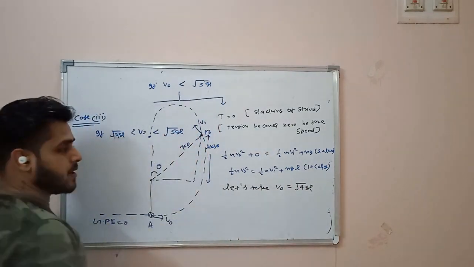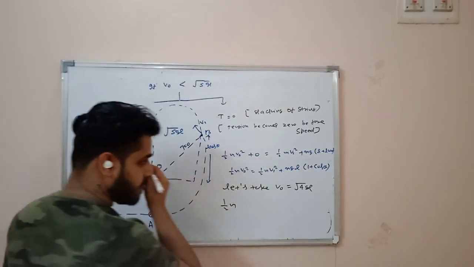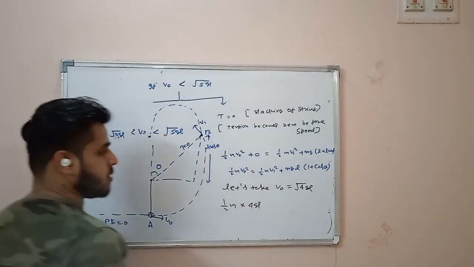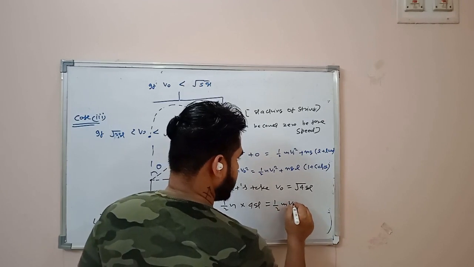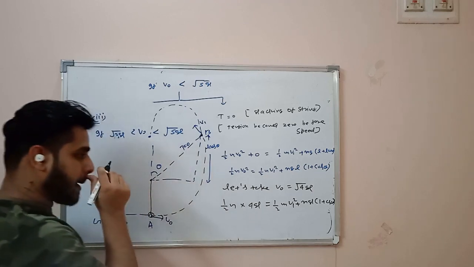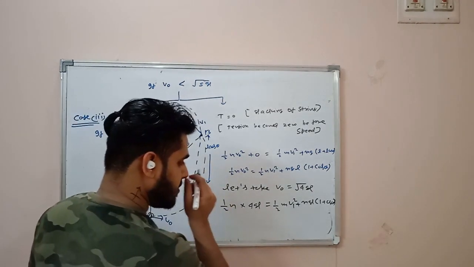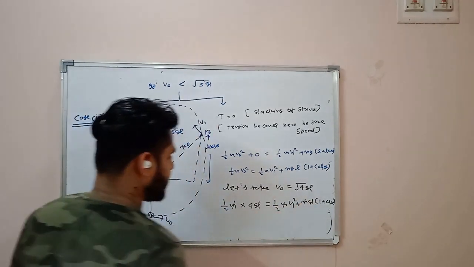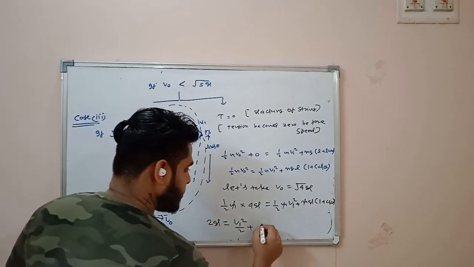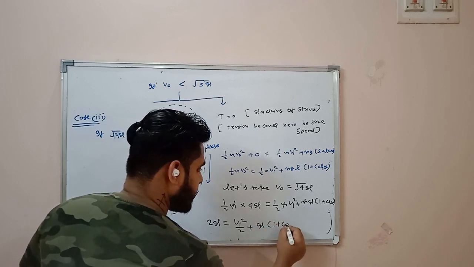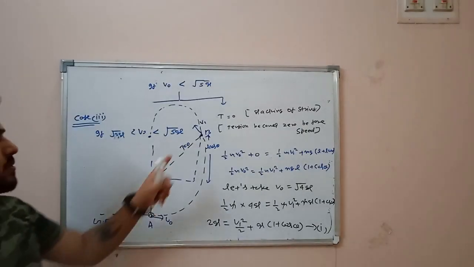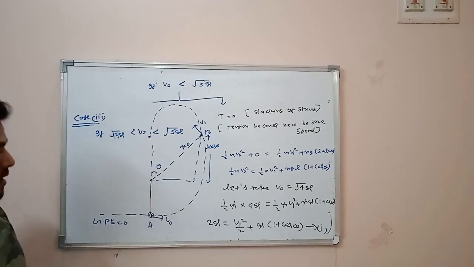Then in that situation what will we write? Half m V naught square, that is 4gl, will be equal to half m V1 square plus mgl into (1 plus cos theta). m will get cancelled out. So this is coming as 2gl equal to V1 square divided by 2 plus gl into (1 plus cos theta). Let's mark it as an equation. Now here I am saying tension is equal to 0.